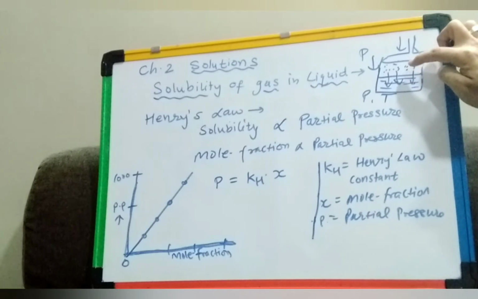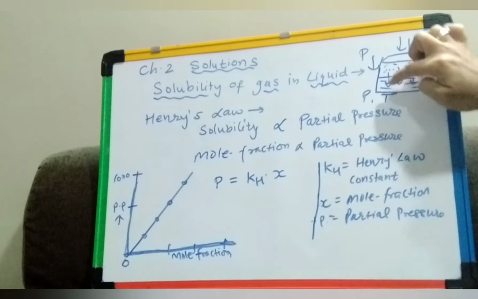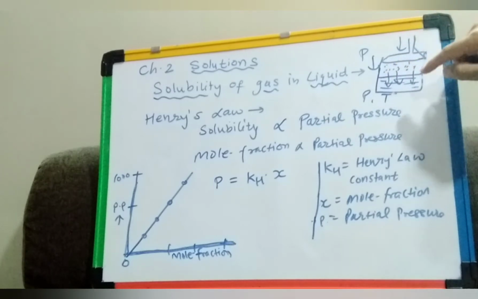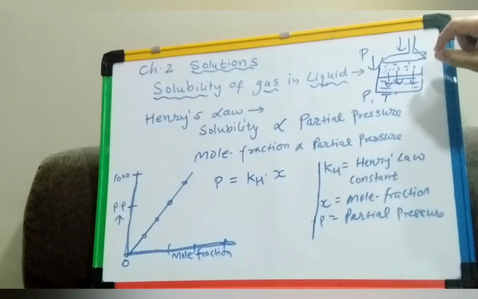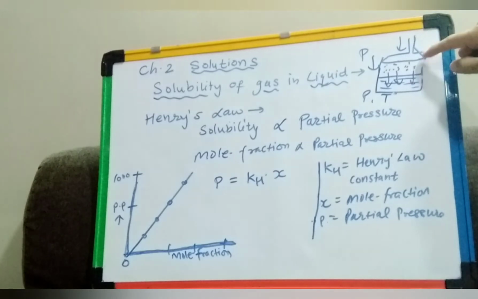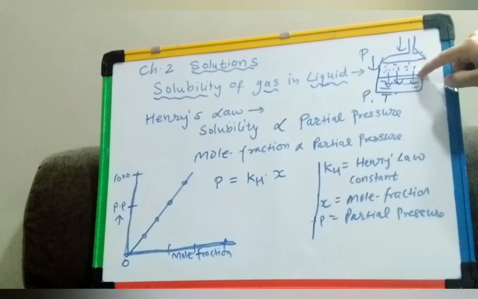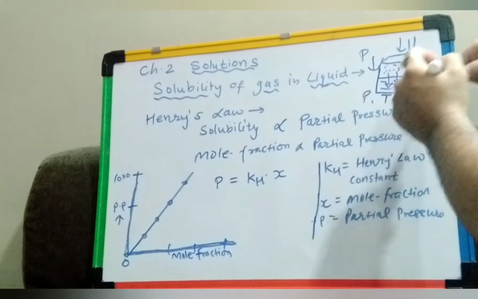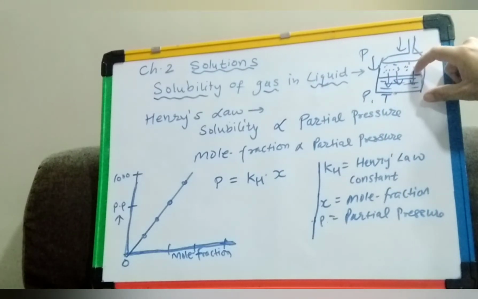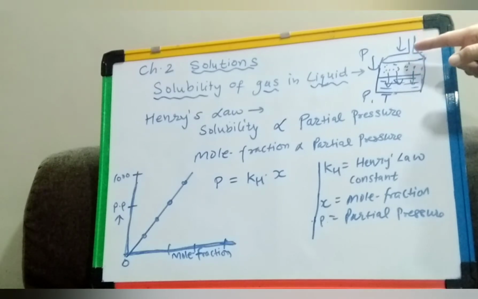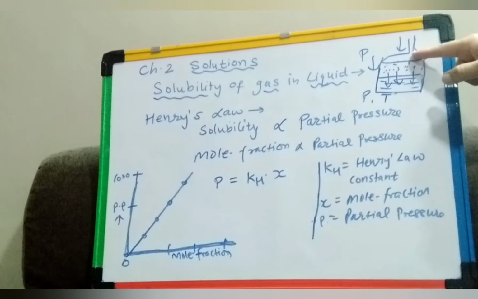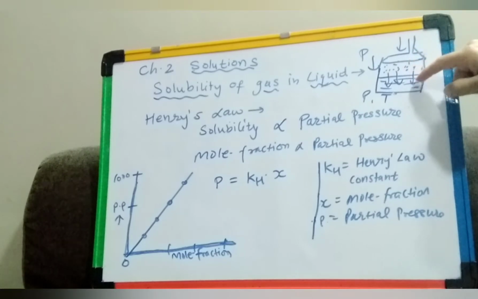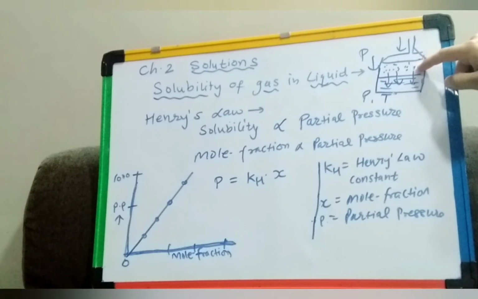Dynamic equilibrium means your gas is being dissolved into the solution and some gas is being undissolved. Dissolution and undissolution are both taking place. Under these conditions, the rates of gaseous particles entering and leaving are equal. We call it equilibrium. Now increasing the pressure over here, what happens? On increasing the pressure, the solubility will increase, because the number of gaseous particles per unit volume over the solution increases, and so does the rate at which the gaseous particles strike the surface of the solution to enter it.